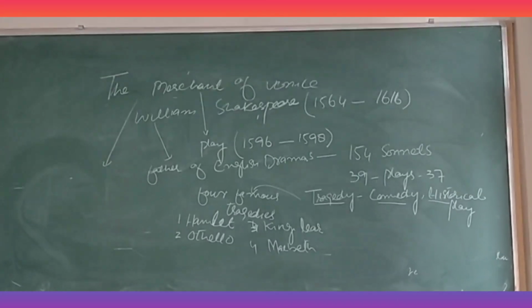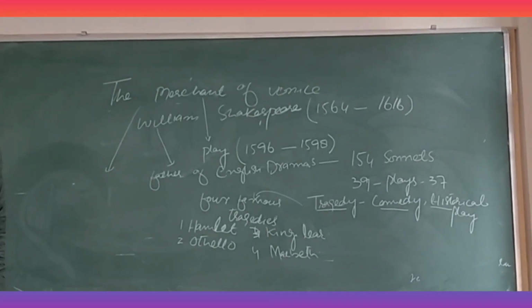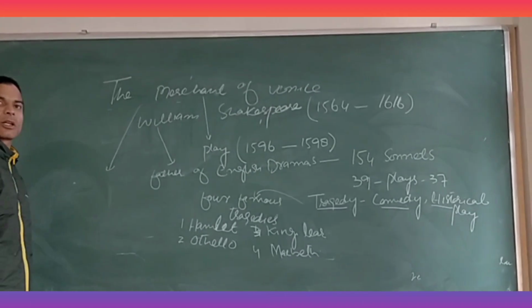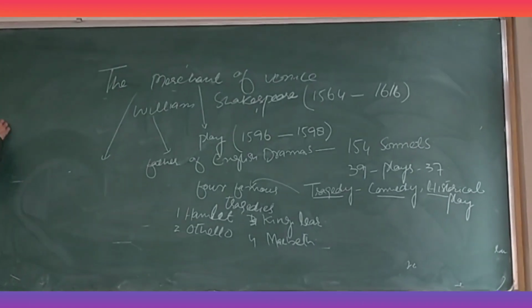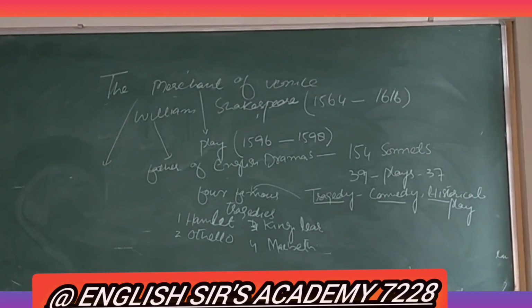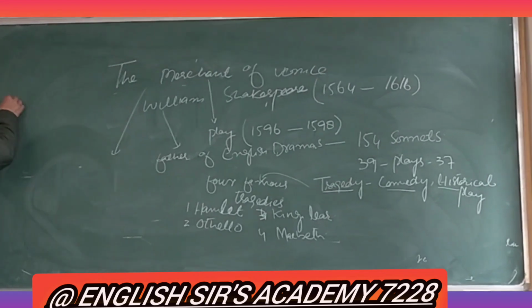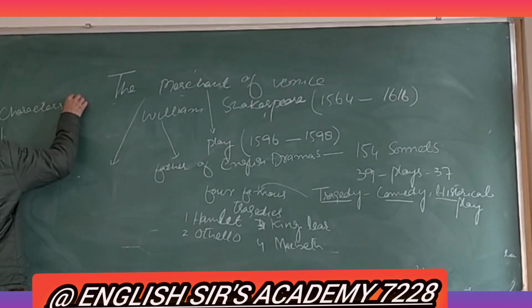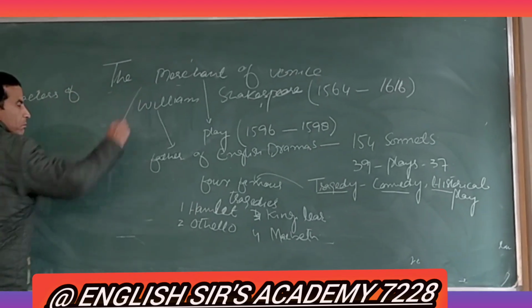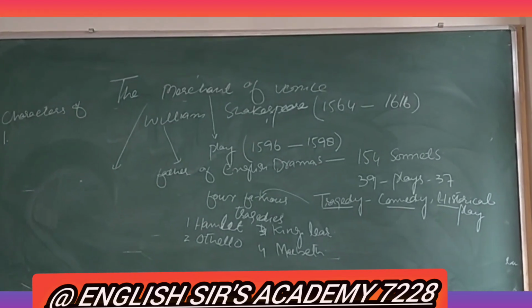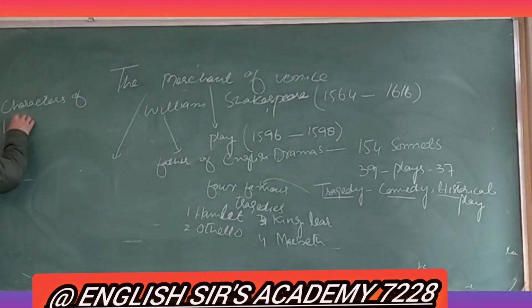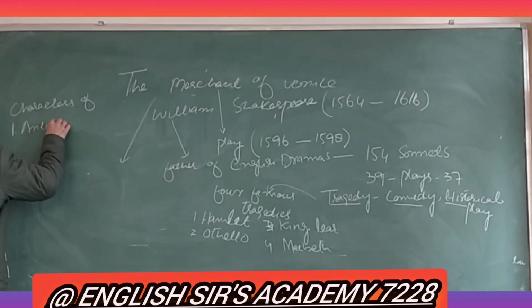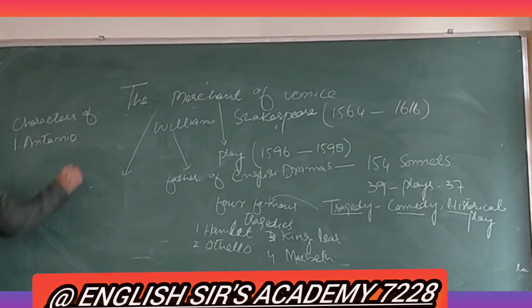Who are the characters that play their role in Merchant of Venice? Number first one is Antonio.